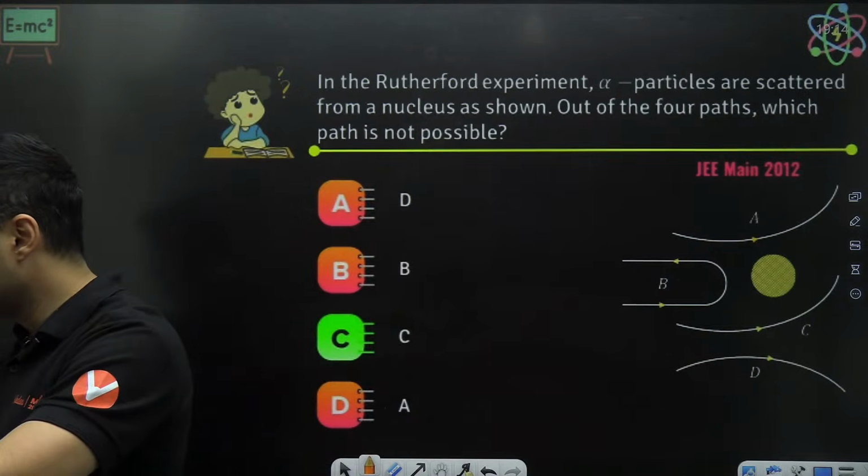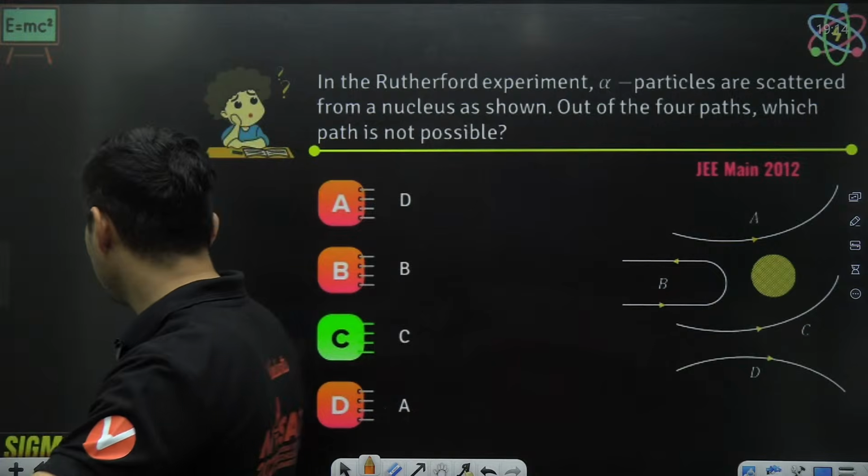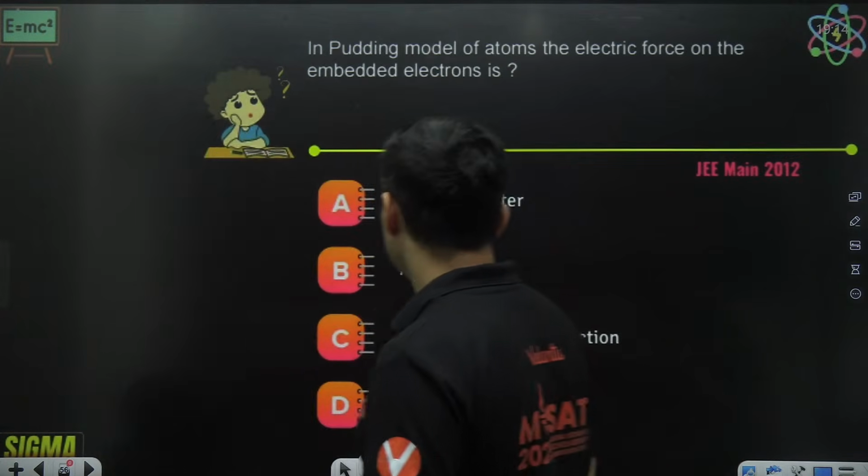Is that clear, everyone? Very good. Awesome. Yes, it is linked with chemistry also. Very good. Let's move to the next one.